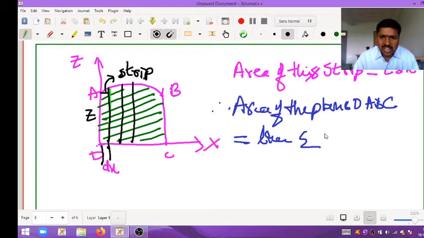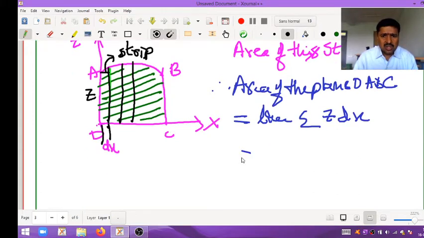The strip area is z into dx. So we know that the limit of the sum I am representing as an integral, z into dx. It is a limit summation, which I represent with the integration symbol, and z into dx I am writing as it is.